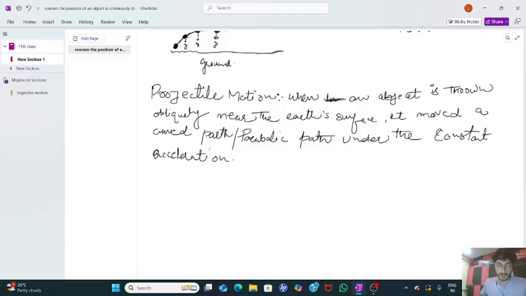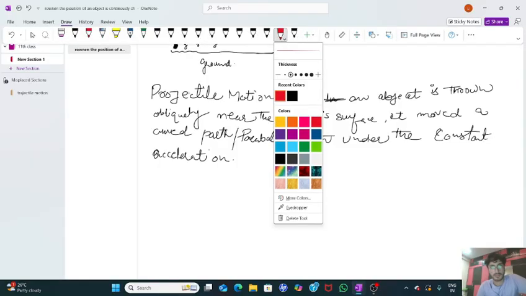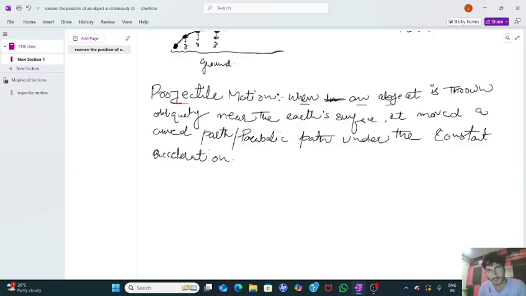I am going to explain this onwards. So what is the definition saying here? Have a look. The projectile motion, when an object is thrown obliquely. The most important word here is obliquely.